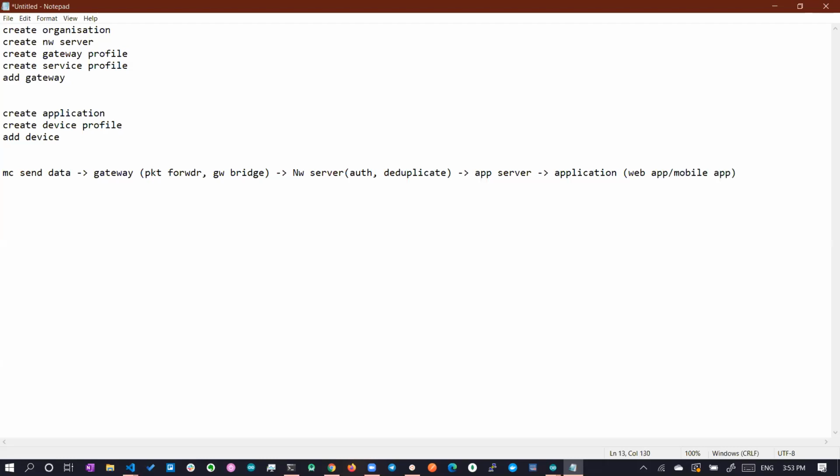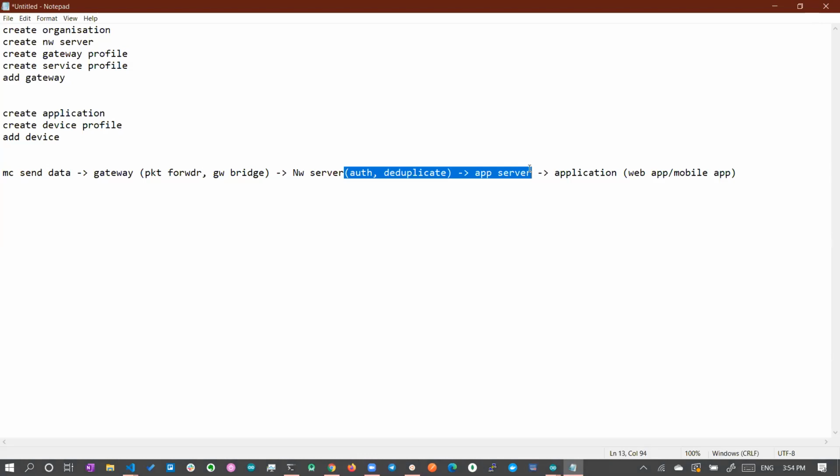So from the node to the gateway, it is a pure LoRa packet. From there to the packet forwarder, it is a UDP packet. From the gateway bridge to the network server, it is an MQTT packet. From the network server to the app server, it is a gRPC packet. And from the app server to the application, it is again an MQTT packet.